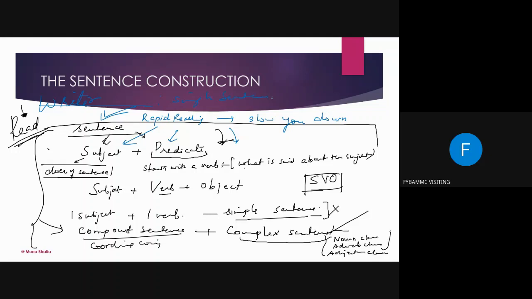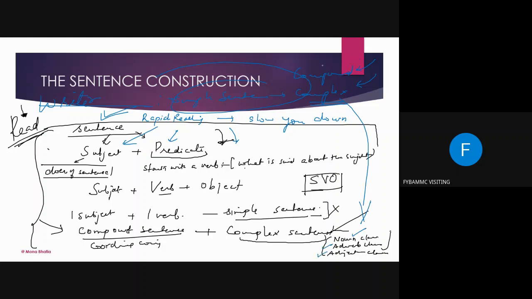Then you will have to go for compound and complex sentences, because otherwise simple sentences कौन बोलता है, बच्चे बोलते हैं. I went there, I ate this. So these are very small sentences. To get into writing mode, if you want to become a writer, an editor, you have to understand what complex sentences are. And for complex sentences you have to understand noun clauses, adverb clauses, adjective clauses.